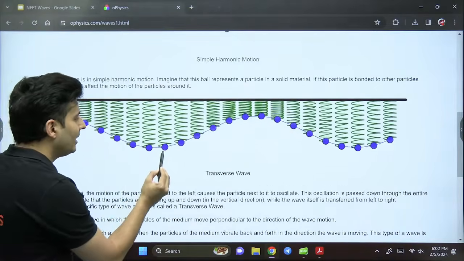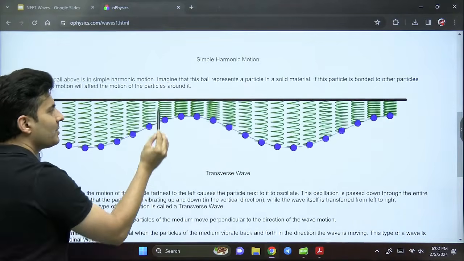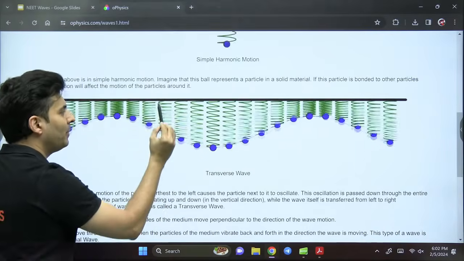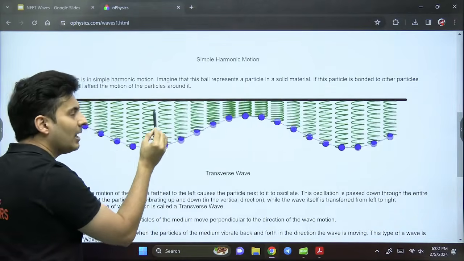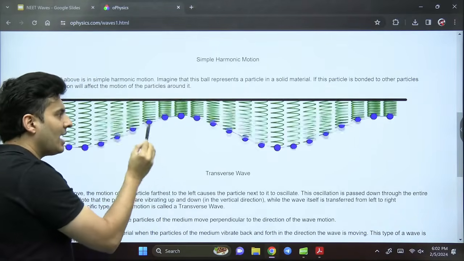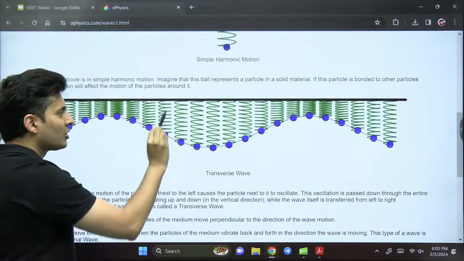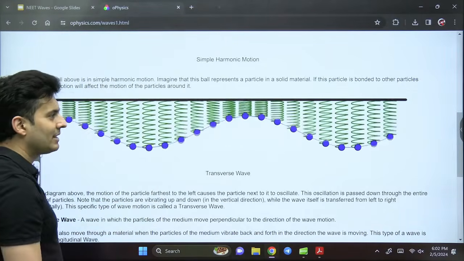Do you see these particles are going up and down? This particle is not going right or left. This particle is just going up and down, up and down. There is elasticity because of the spring. There is mass that is giving inertia. So elastic and inertial, both properties are there.